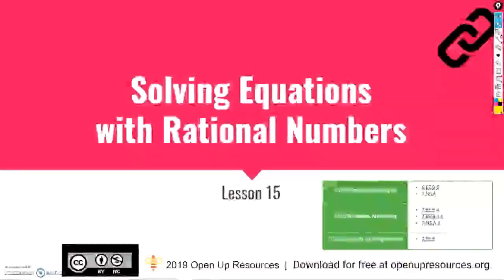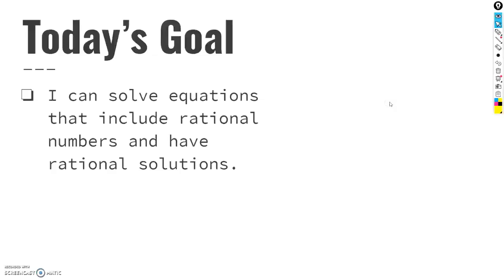Hello, 7th grade. Today we're working on lesson 15 of unit 5, solving equations with rational numbers. Today's goal is to solve some equations that include rational numbers and have rational solutions. That means we're going to be working with negative numbers in addition to positive numbers.